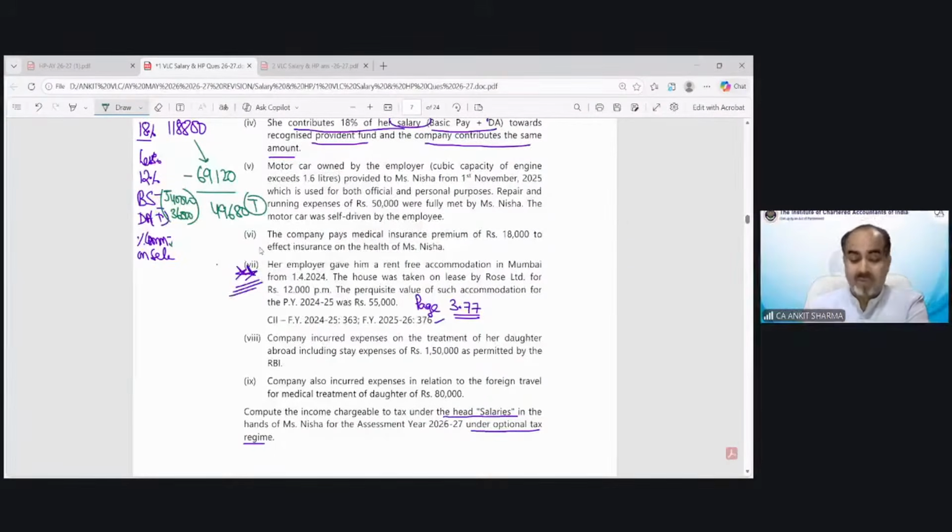Now motor car. I believe you must remember the permutation combination, the huge perquisite of motor car. So it has different applicability. If the car is owned by employee, then who is paying the maintenance expenditure? Car owned by employee, expenses paid by employee, having different treatment. Car owned by employee, expenses paid by employer. Then there are three multiple cases: if car used fully for official, if car used fully for private, if car used for both.